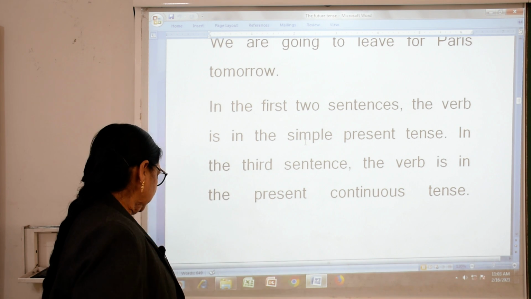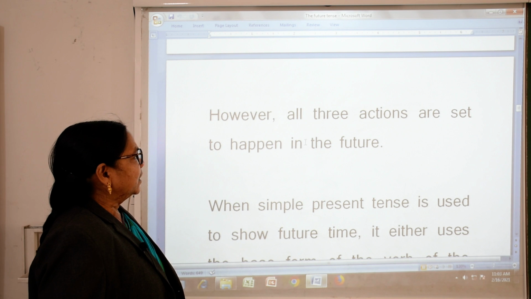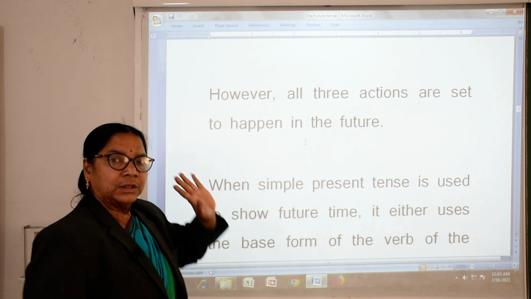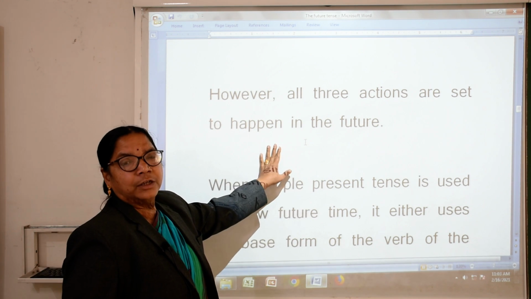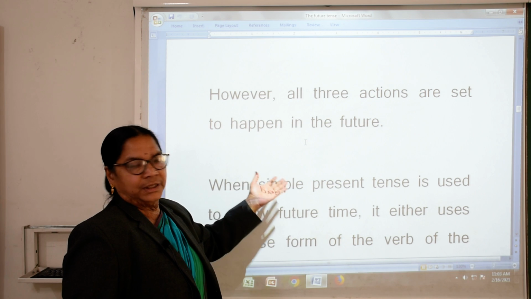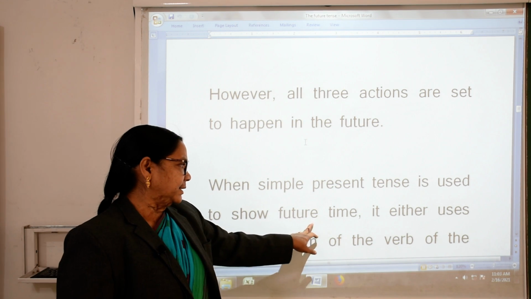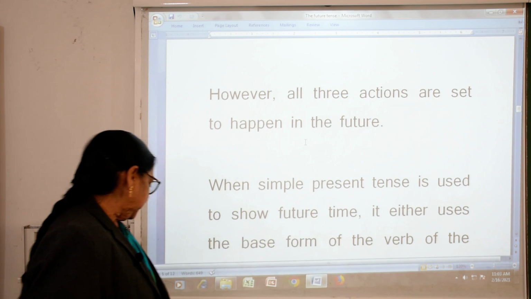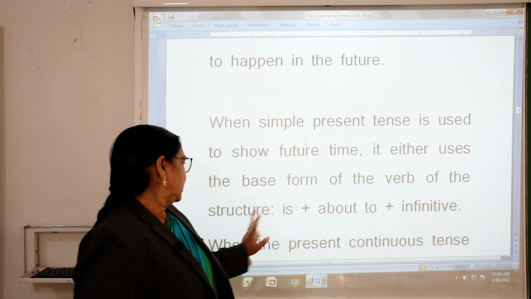Okay. I hope you are getting it. However, all three actions are set to happen in the future. When simple present tense is used to show future tense, it either uses the base form of the verb or the structure